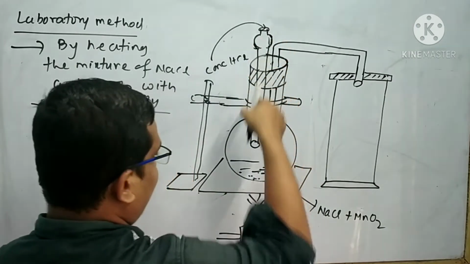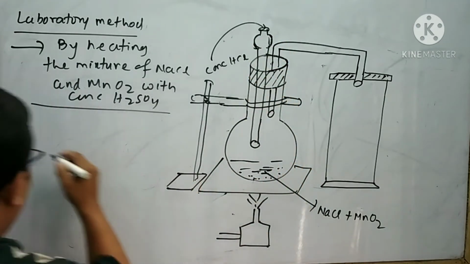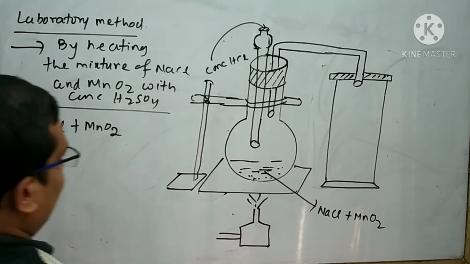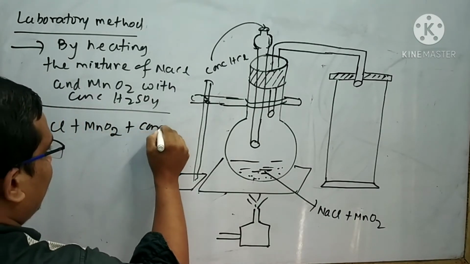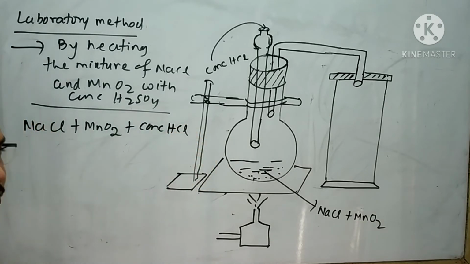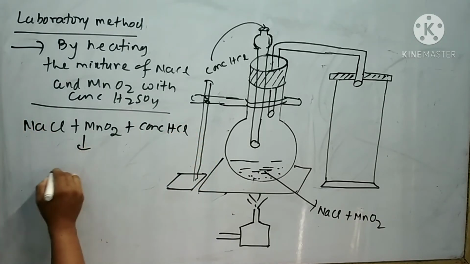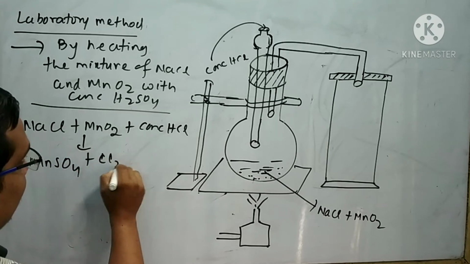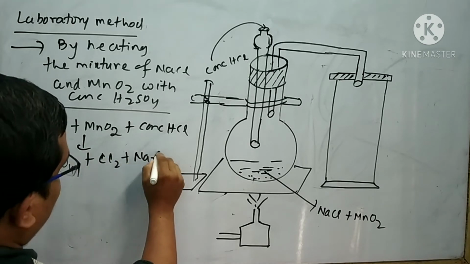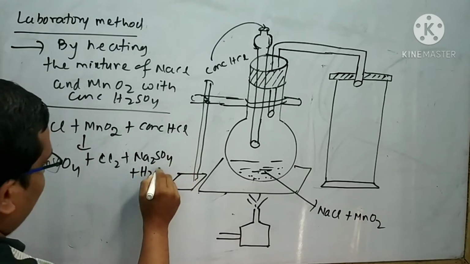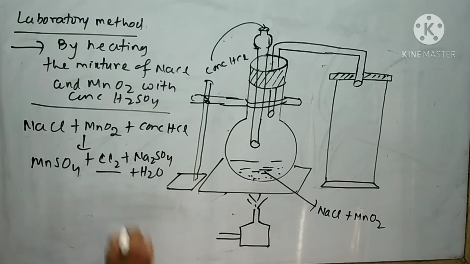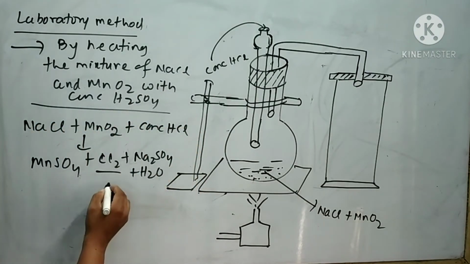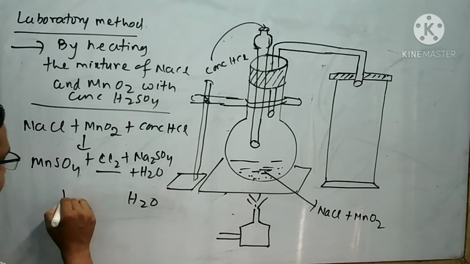Now when NaCl, MnO2 and concentrated H2SO4 are subjected to reaction, it gives MnSO4 plus Cl2 plus Na2SO4 plus water. This chlorine is not pure, it is impure chlorine. It contains impurities like water and HCl.